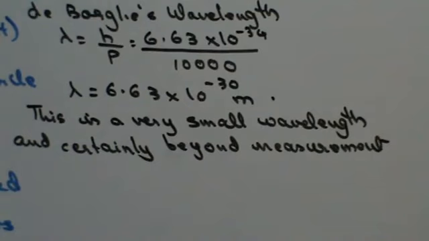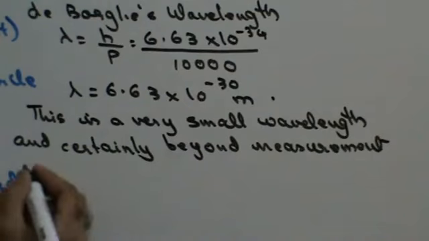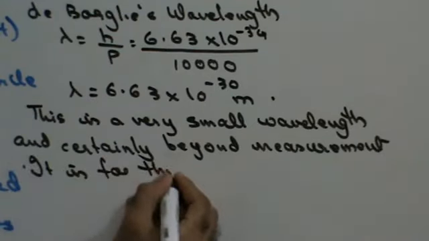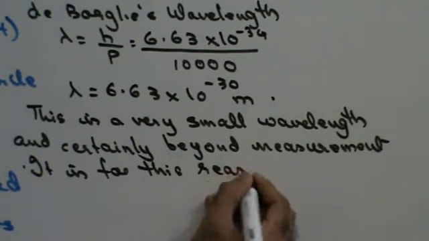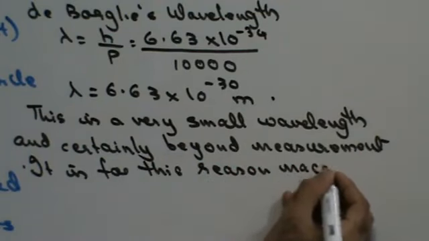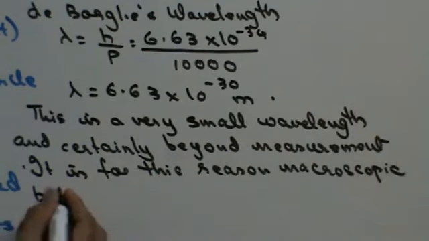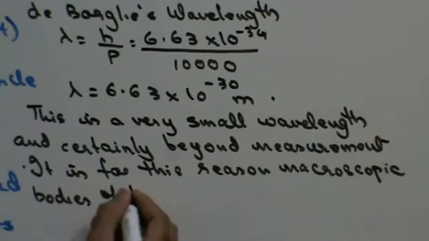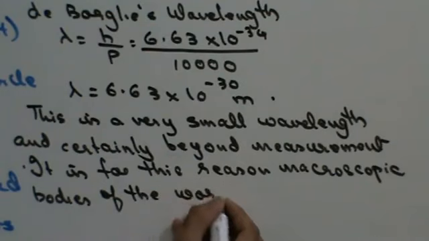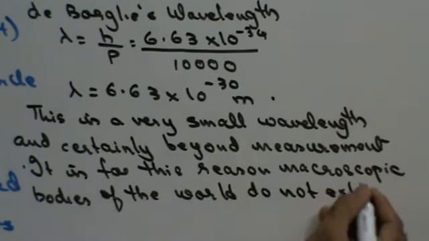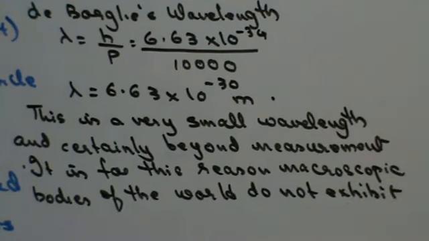It is for this reason that macroscopic bodies of the world do not exhibit wave property.